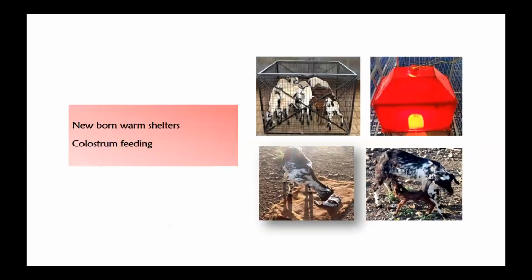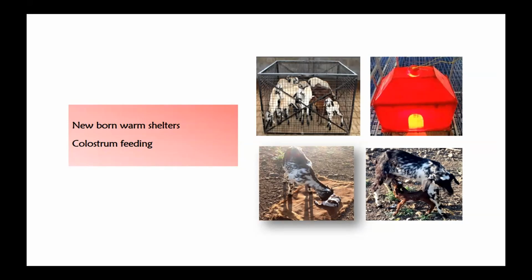Then about the newborn kid, we have to take care. Proper management is very much essential. As I already informed in the earlier slide, we need to give them proper bedding material, especially during the winter season, since the northeast is very cold during winter. So we need to give them dry bedding material and also a heat source to keep them warm, and also in order to avoid mortality and indigestion problems.